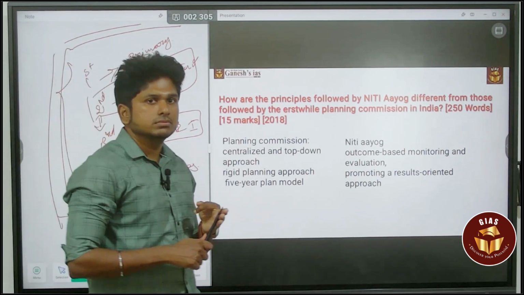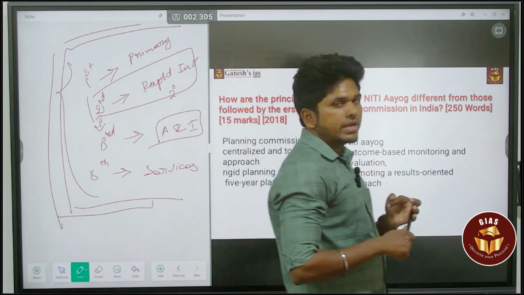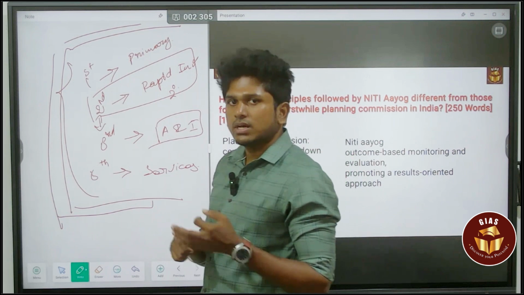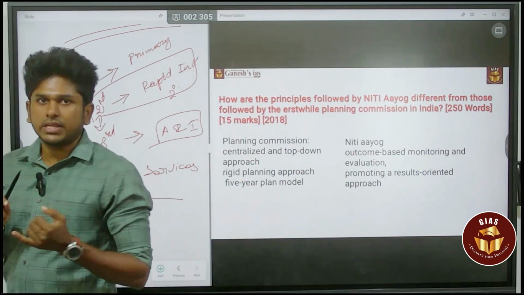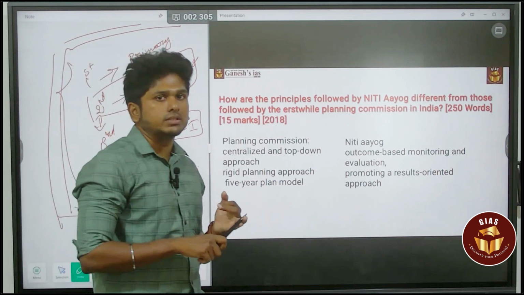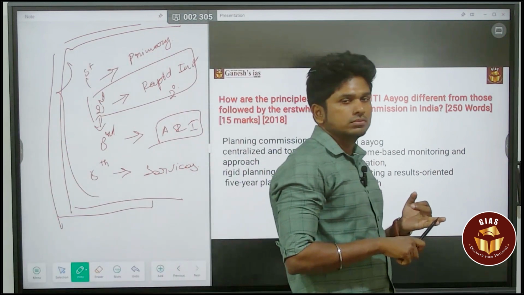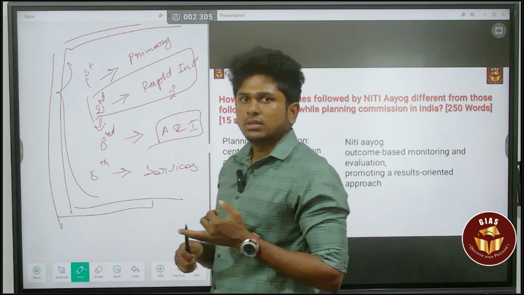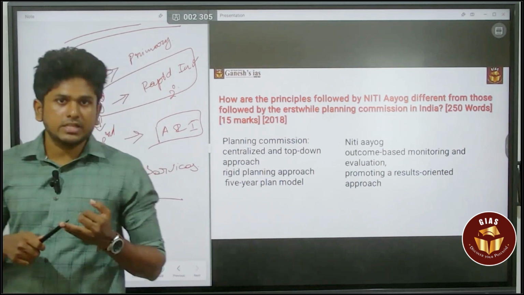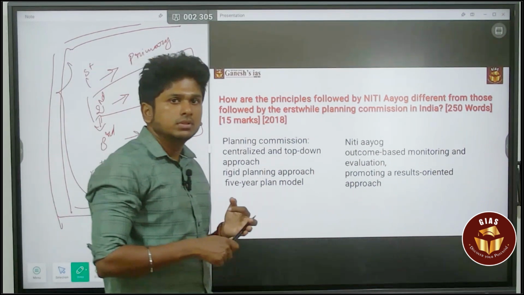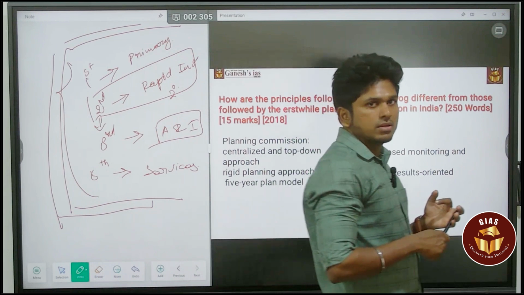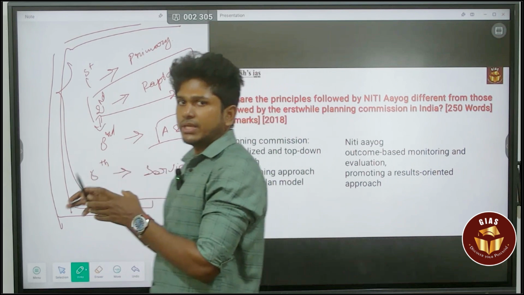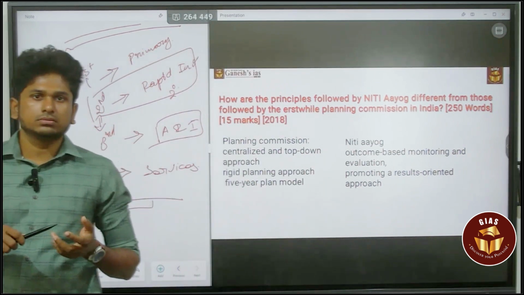Third is transparency. So the planning is made more transparent. Transparent means why they are doing this and also what the outcome is. There is a perfect evaluation and monitoring of activities for every plan they make. For example, they release the e-governance index, and also the states' performance on education and health. They also release the SDG goal index. Based on this we can find how the states are achieving certain things. That will be more transparent.